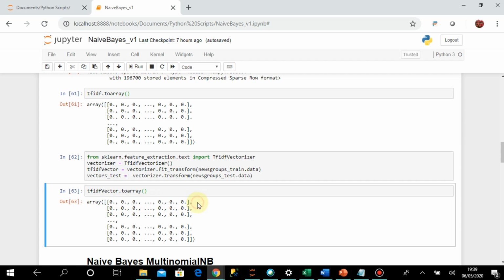This is how I have converted variable length text documents to numerical data vectors with fixed length. This is how text feature extraction works. Now my data set is ready, and next we will move to our naive Bayes algorithms. Okay, thank you.